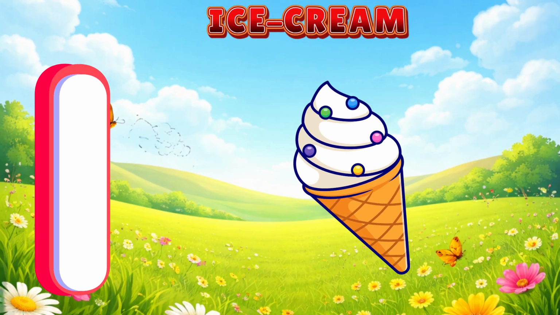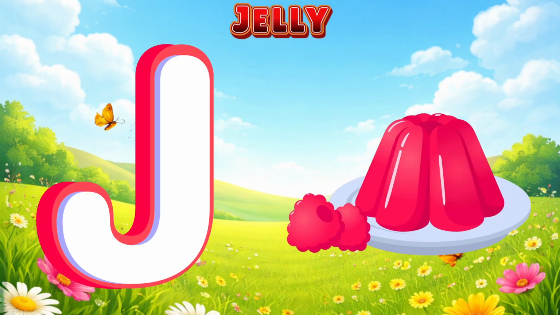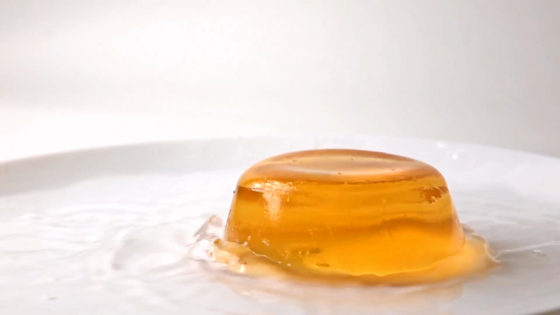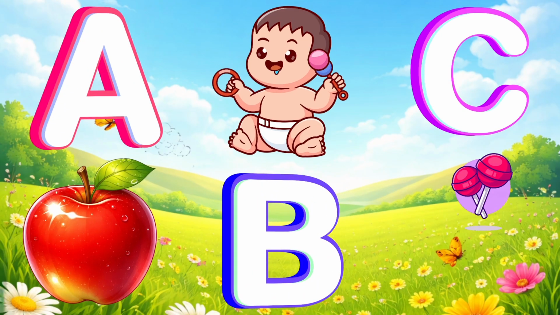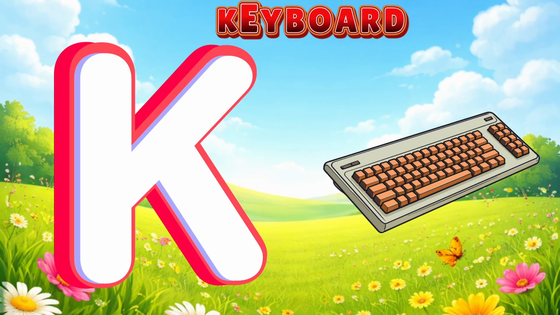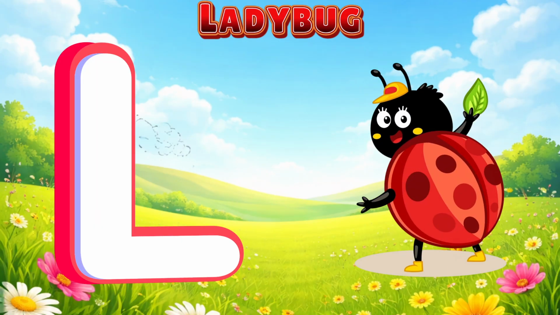Ice cream. Ice cream. Yummy ice cream. J is for jelly. Jelly. Jelly. Wobbly jelly. K is for keyboard. Keyboard. Keyboard. Click keyboard. L is for ladybug.